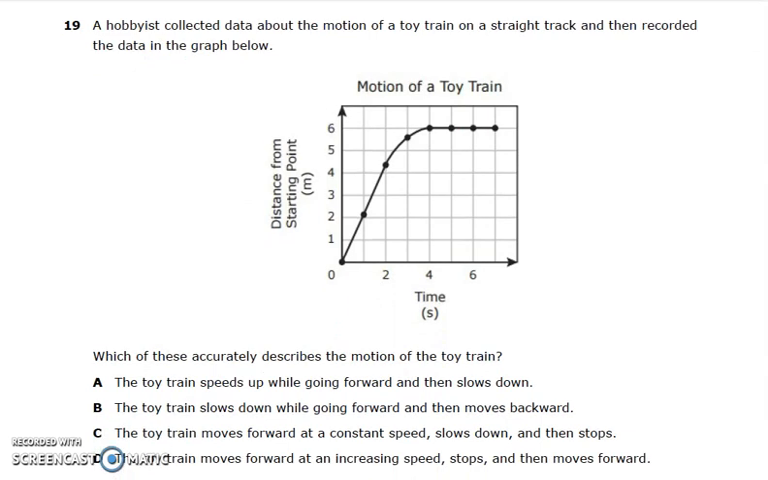Number 19. A hobbyist collected data about the motion of a toy train on a straight track and then recorded the data in the graph below. Which of these accurately describes the motion of the toy train?